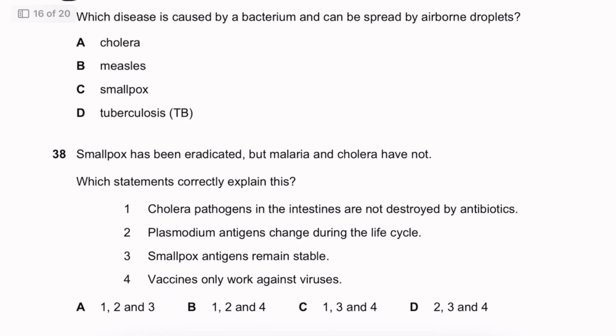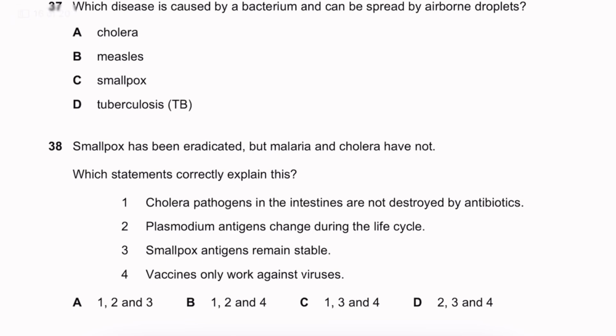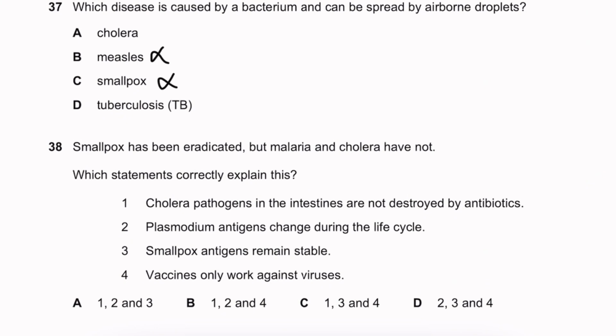What disease is caused by a bacterium and can spread by airborne droplets? Many diseases can spread by airborne droplets. So measles and smallpox can spread by airborne droplets. However, they're not caused by bacterium, and cholera does not spread by airborne droplets. So tuberculosis is your answer.